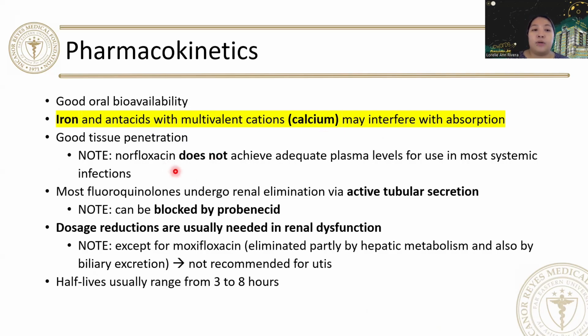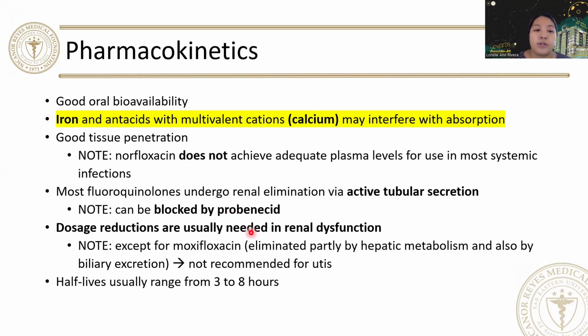However, please note that norfloxacin does not achieve adequate plasma levels for use in most systemic infections. Most fluoroquinolones undergo renal elimination via active tubular secretion. And again, please note, probenecid, a drug used for uric acid, can block your fluoroquinolone secretion.